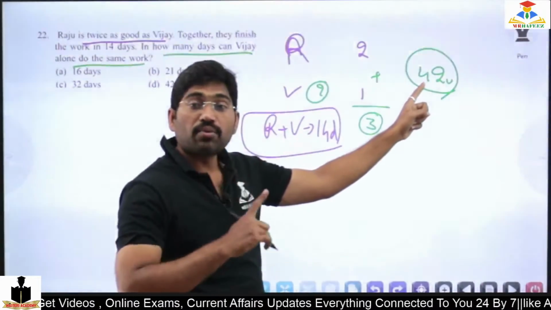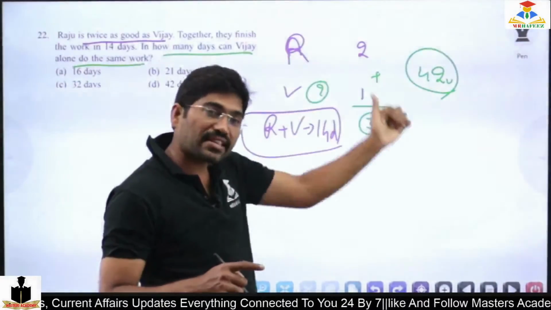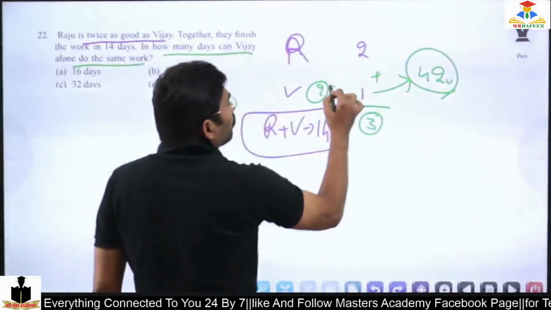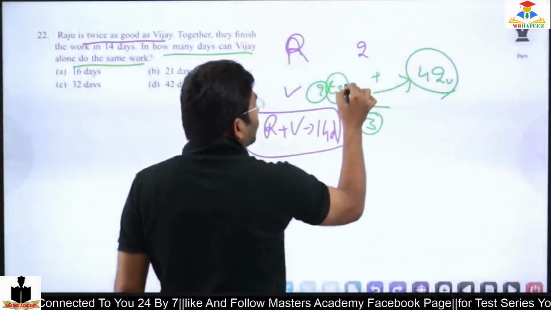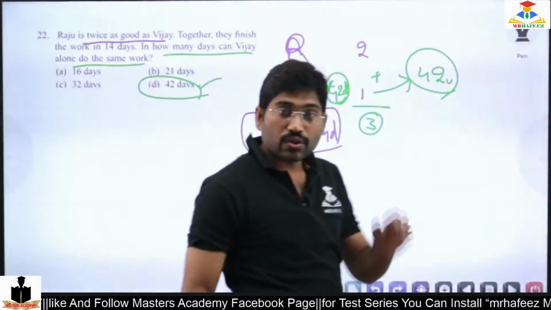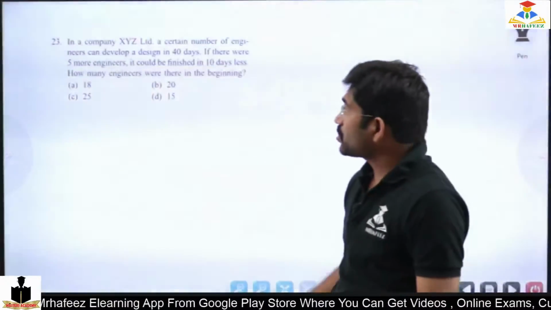42. He can only do one work per day. So one work per day, how many days does he need to complete 42? The answer is 42 days. He requires 42 days, so the answer is 42. This is very simple. So, the next question.